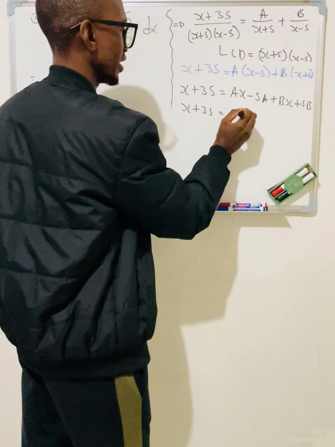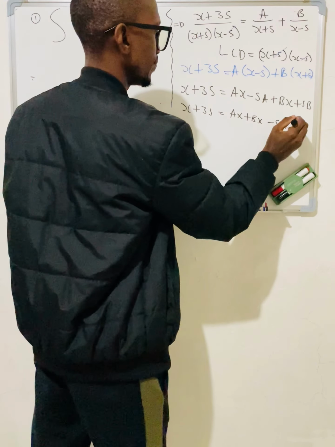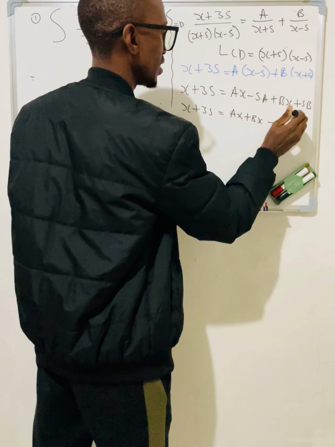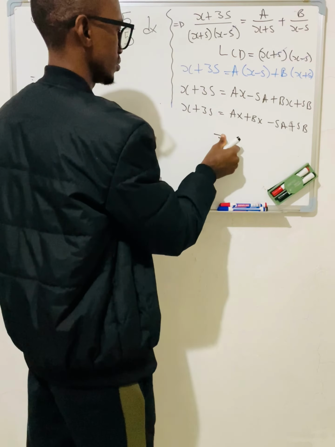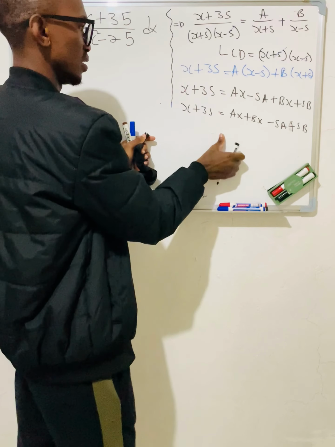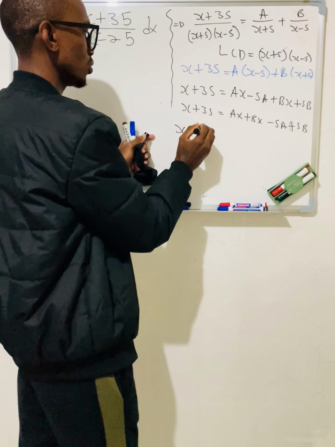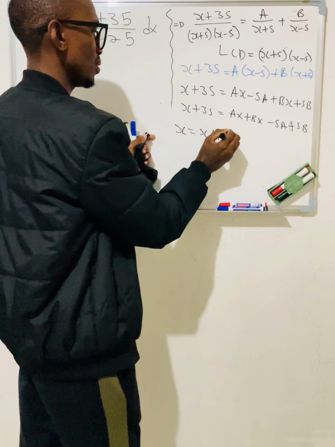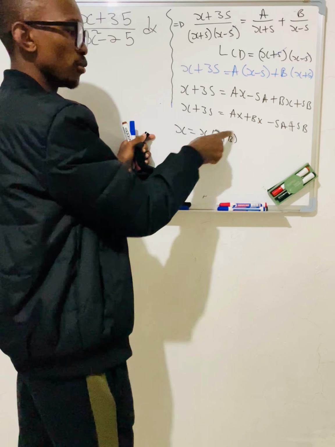This could be ax plus bx on the same part, minus 5a plus 5b. Then check what I'm going to do now. Because these ones are the same, they have x, I'm going to say x equals x into (a plus b). So what I did, I took out x as my common factor.